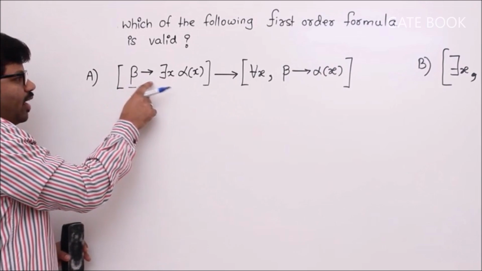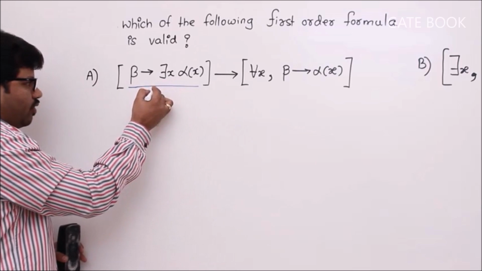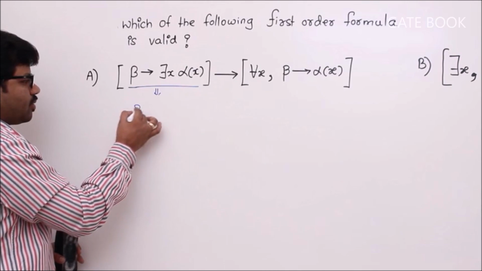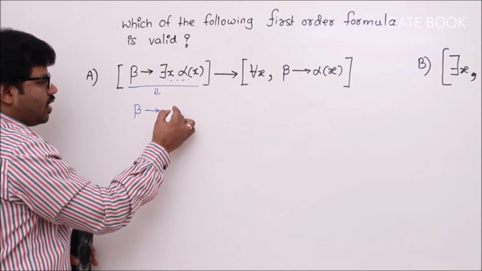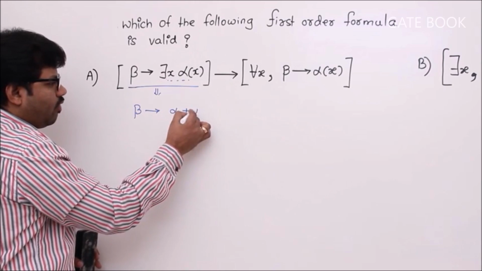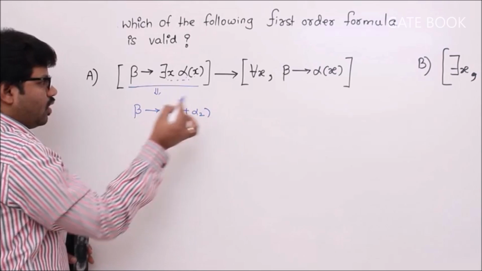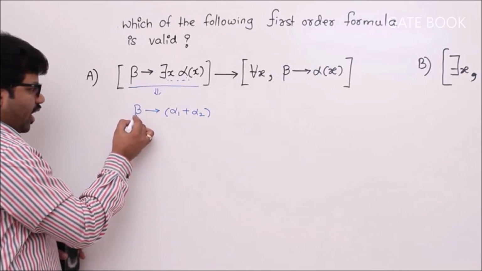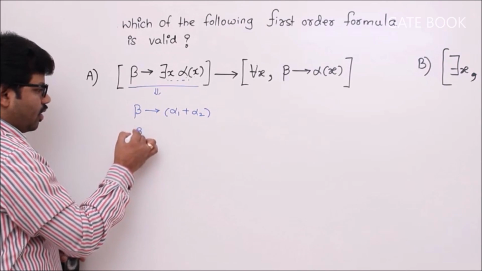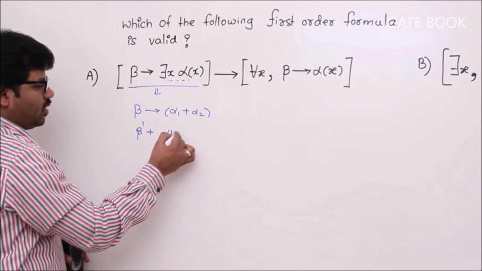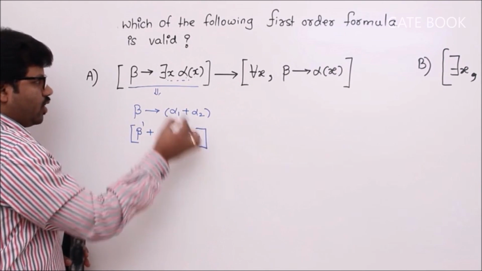Now beta implies there exists x alpha of x can be written as, I'm converting this to a digital formula. Beta implies, let me convert this part. There exists x alpha of x is nothing but alpha 1 plus alpha 2. I am assuming two elements in the world. Then it will become alpha 1 plus alpha 2. Now let's simplify this part. So A implies B is nothing but A bar plus B. That means beta bar plus alpha 1 plus alpha 2. Right? So this is the simplification of this one.